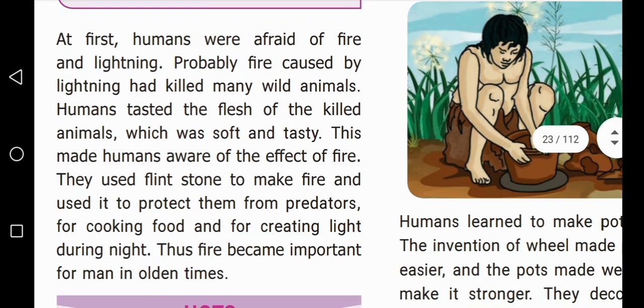They used flint stone to make fire and used it to protect them from predators. Predators means enemies, that is, jungle animals. They also used fire for cooking food and for creating light during night.